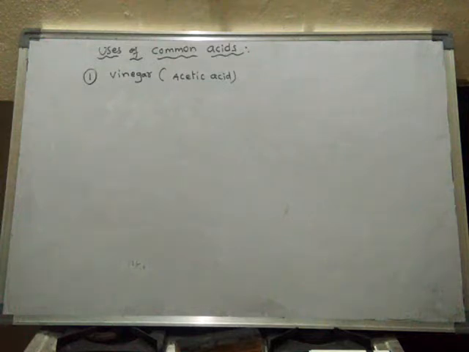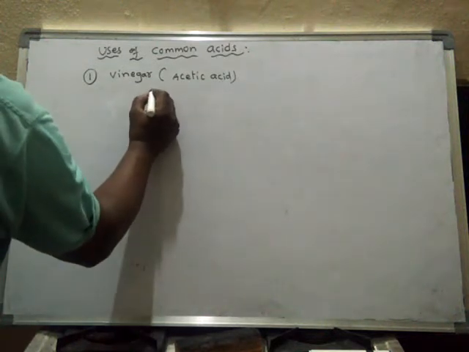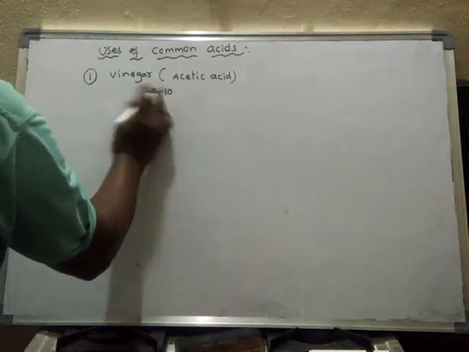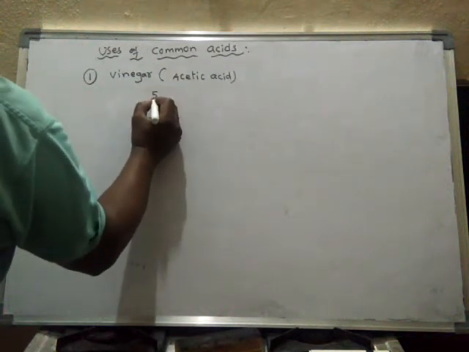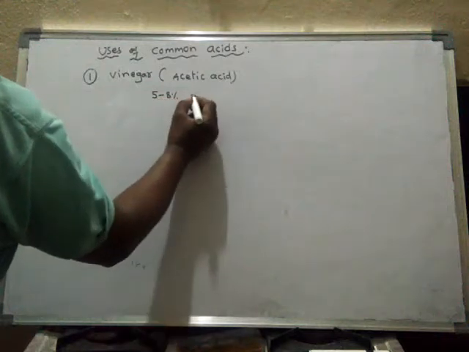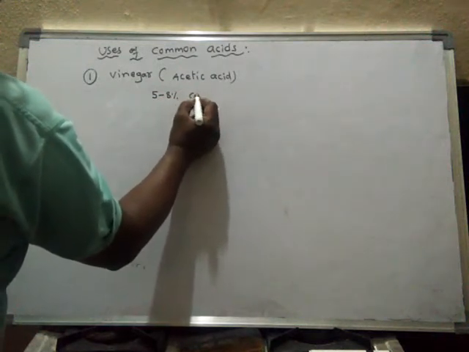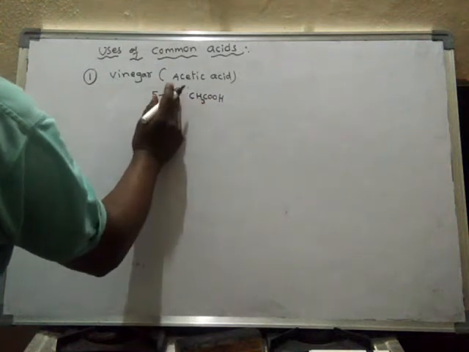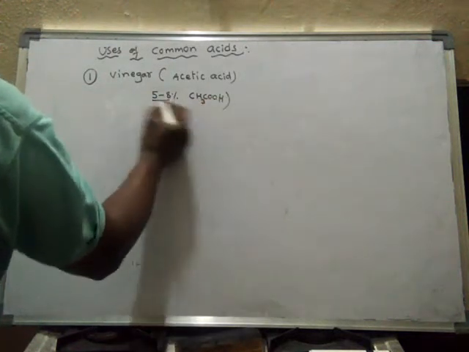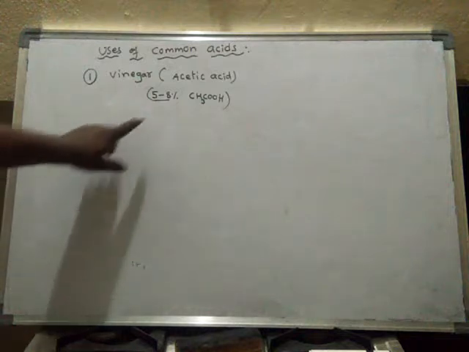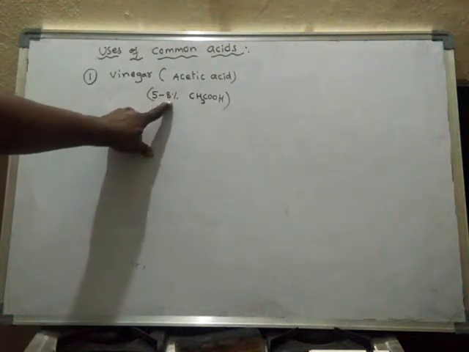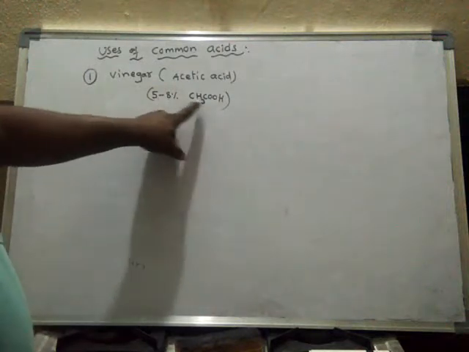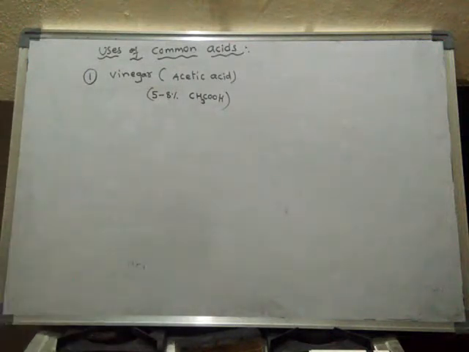Actually, it is nothing but 5 to 8%. 5 to 8% acetic acid is called vinegar. That means what will be the remaining amount? If it is 5% acetic acid, then 95% will be water.